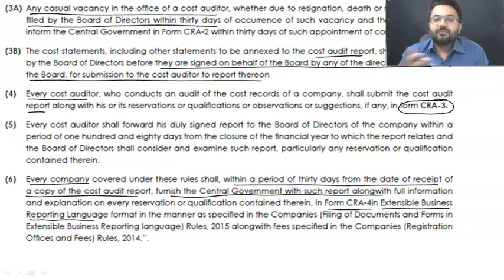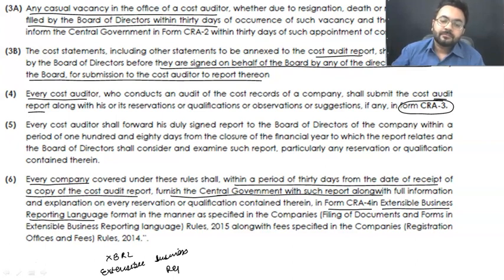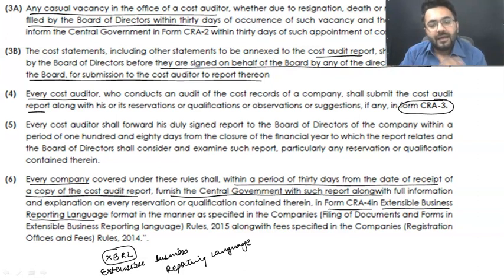Got it? XBRL is a format in which we report our financials, or you can say audit reports. If you want to study it in detail, we have the chapter on companies, filing of documents, and forms, and extensible business reporting language. We call it XBRL, but we write it as extensible. The E is silent over there. Extensible Business Reporting Language. Got it? This is the full form of XBRL.